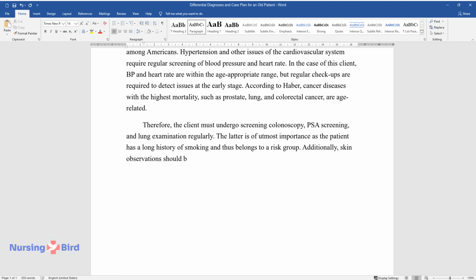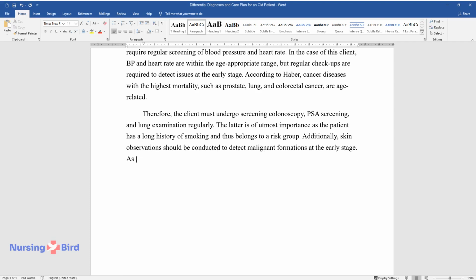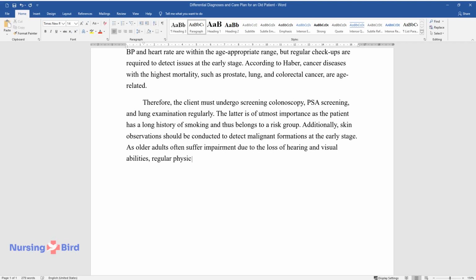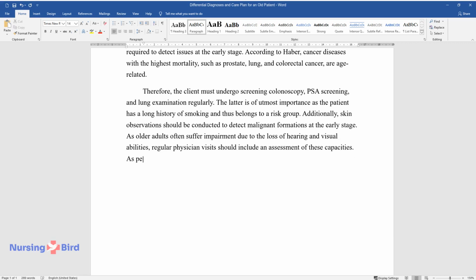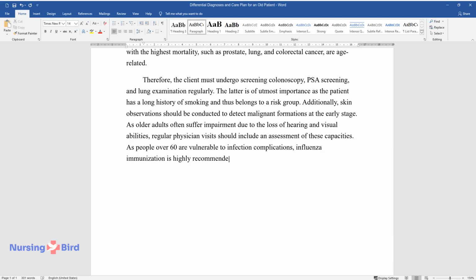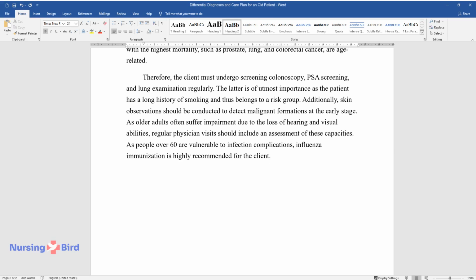Additionally, skin observations should be conducted to detect malignant formations at the early stage. As older adults often suffer impairment due to the loss of hearing and visual abilities, regular physician visits should include an assessment of these capacities. As people over 60 are vulnerable to infection complications, influenza immunization is highly recommended for the client.